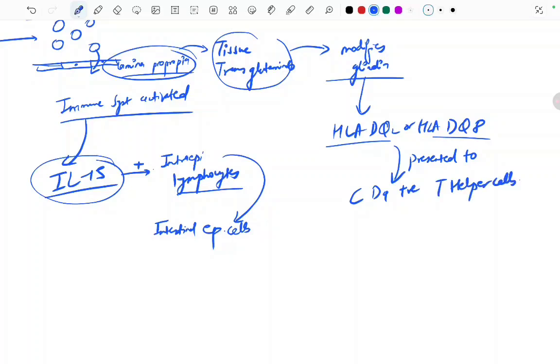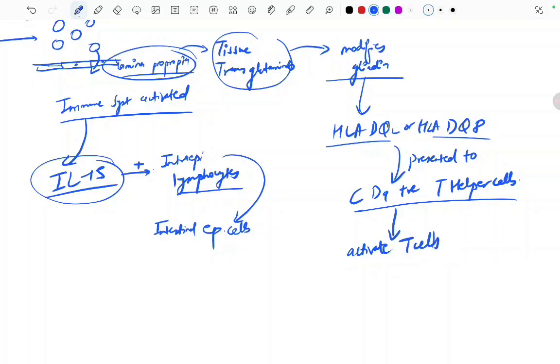This activates the T cells, which release the inflammatory cytokines such as the interferon gamma, leading to chronic inflammation and destruction of the intestinal villi. So these helper cells are doing what? They activate the T cells, we all know. And this is leading to what?